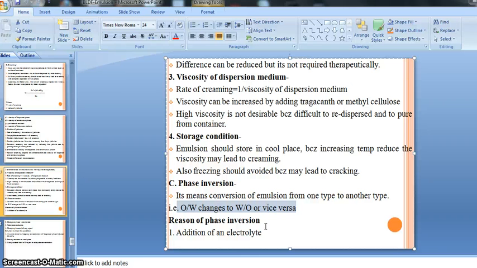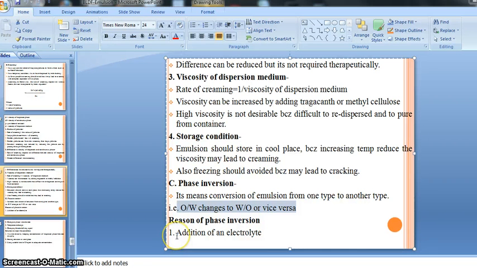So there are also some points or reasons responsible for phase inversion. So let's see the reasons of phase inversion, right? As with our previous changes, there are some reasons behind this change too.